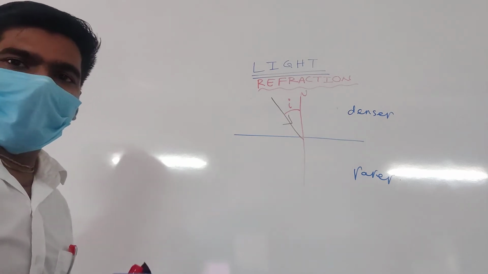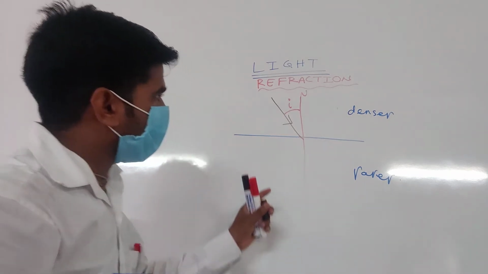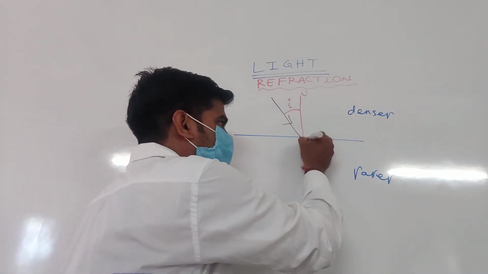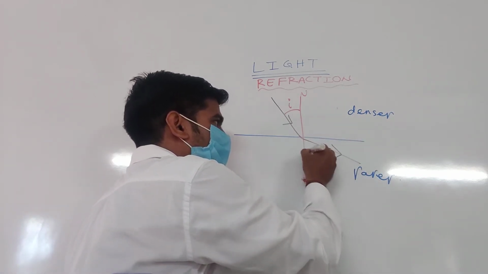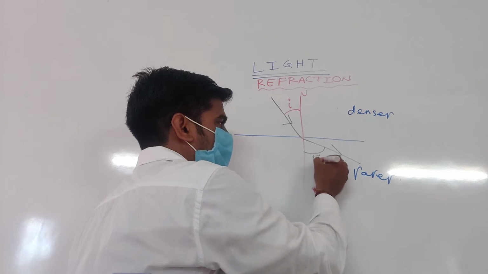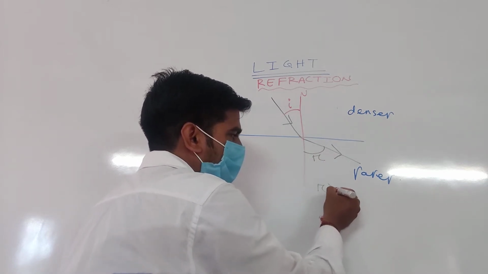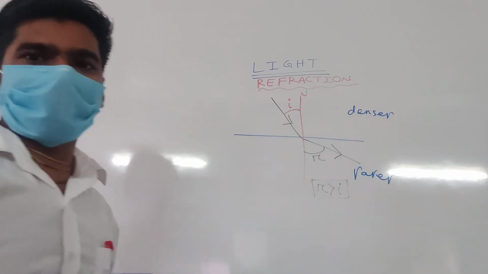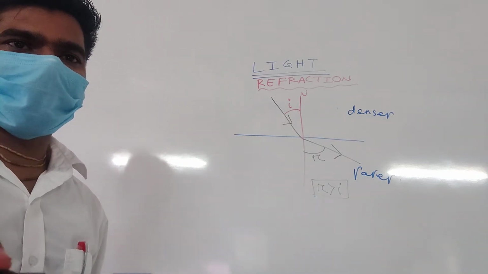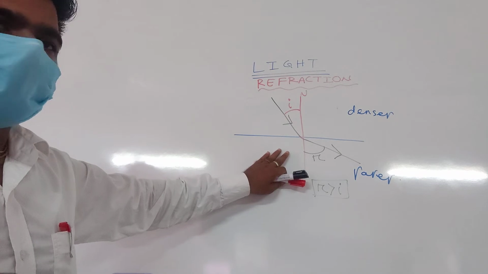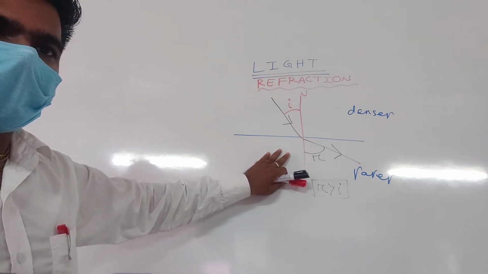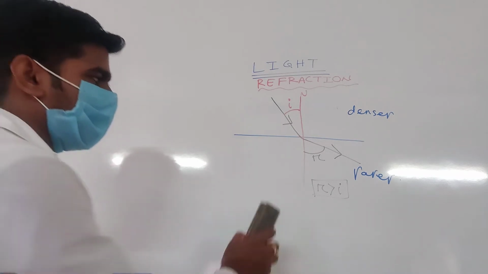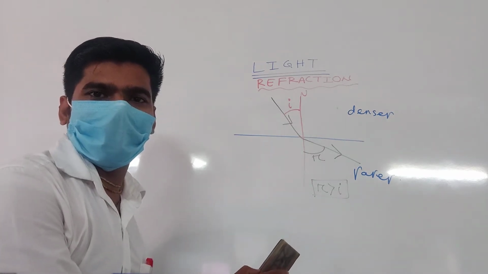Listen, when a light ray travels from a denser medium to a rarer medium, its refracted ray goes away from the normal. This is R. In this case, R is greater than I. Hear my point. R is greater than I. Any doubt? All are clear? Yes, sir. Okay. Now we will discuss the deviation.